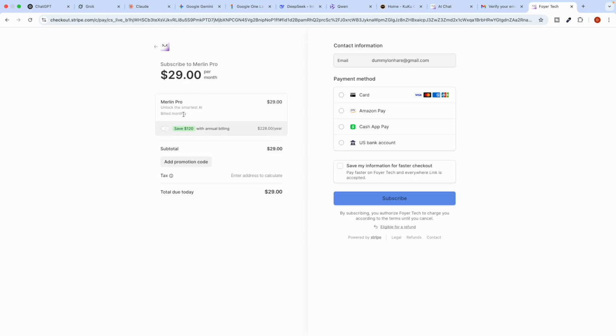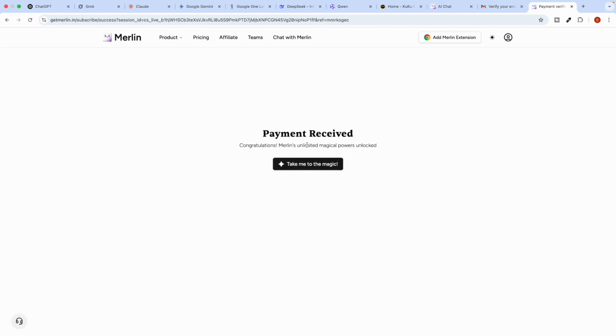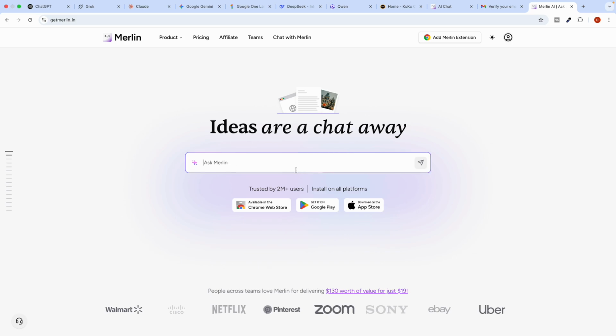You can also get the yearly billing, so you can pay yearly and save approximately $120 as well. Once you make the payment, suppose you just put your email address and select how you want to pay. Once you upgrade and subscribe, guys, you can see that after you make the payment, if you go to Merlin here, now all the models are